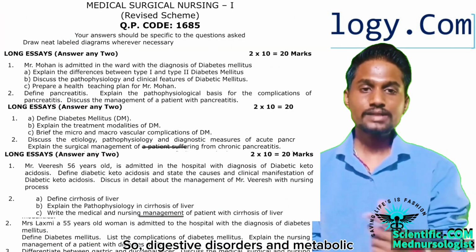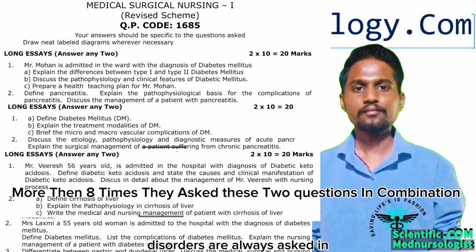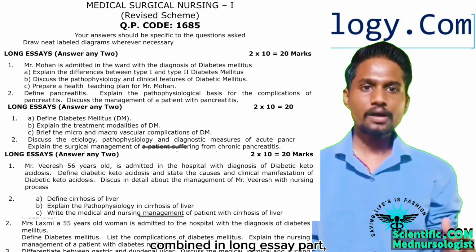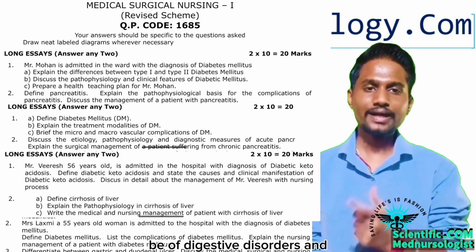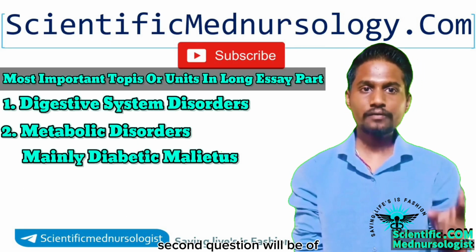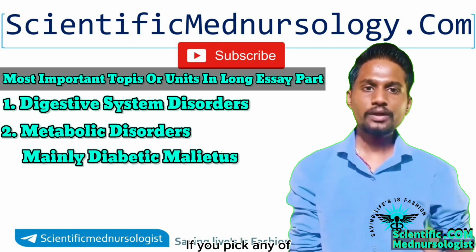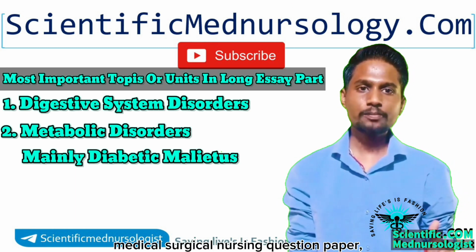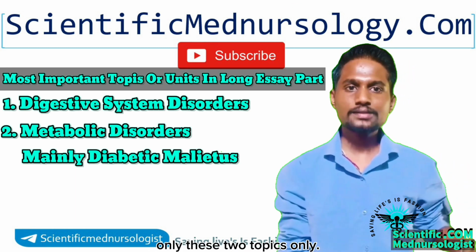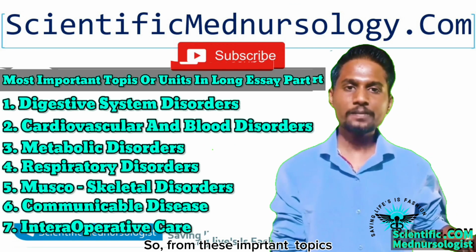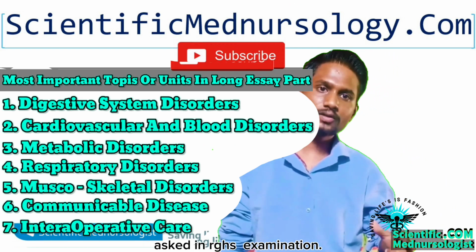Digestive system disorders and metabolic disorders are always asked in combination in the long essay part, in which the first question will be on digestive system disorders and the second question will be on diabetes mellitus. If you pick any medical surgical nursing question paper, you will get questions from only these topics. So from these separate topics, only 2 questions will be asked in the RJS examination.